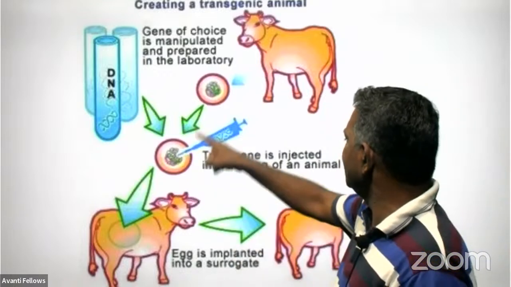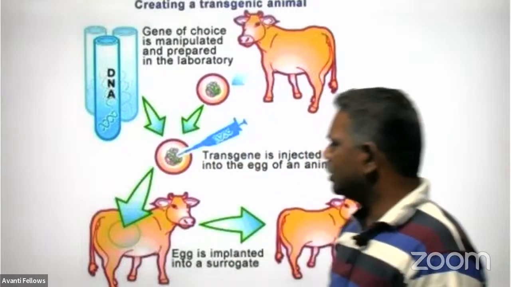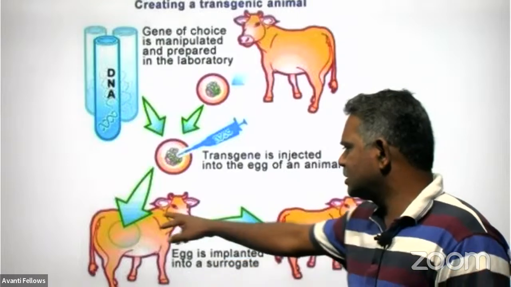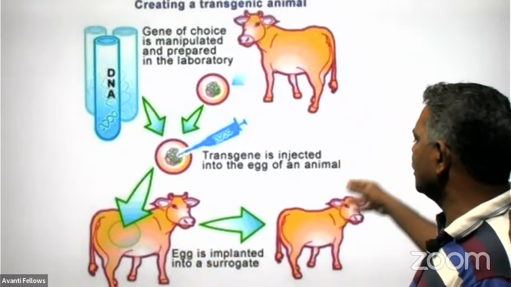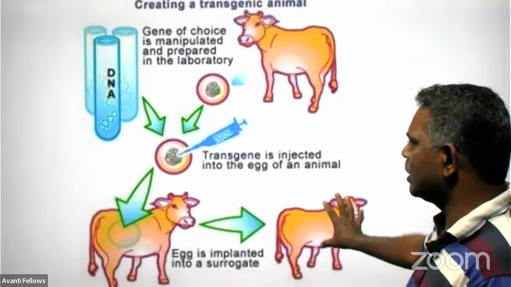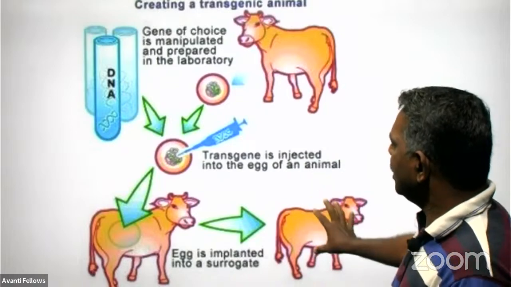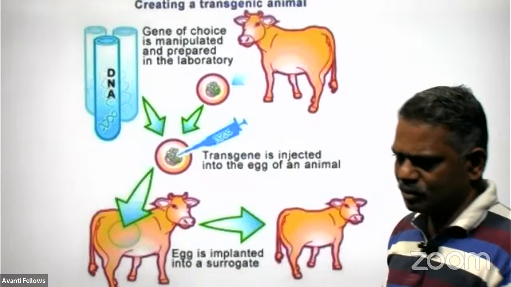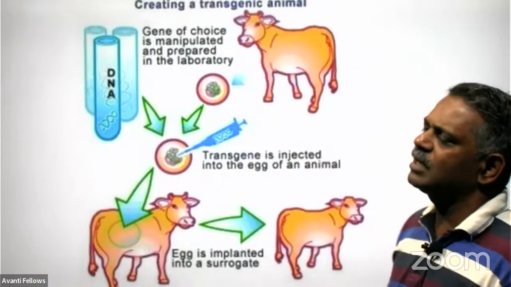This egg is taken into the uterus of this cow and implanted. It's a diploid one only, and normally it goes for further development and produces a kid here. And this is showing the foreign DNA that we introduce from the other individual. This is the way through which we are creating the transgenic animal.